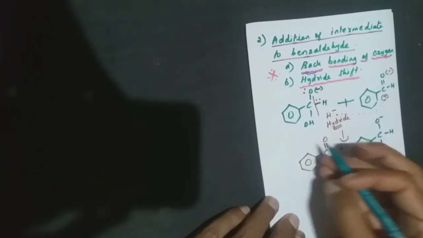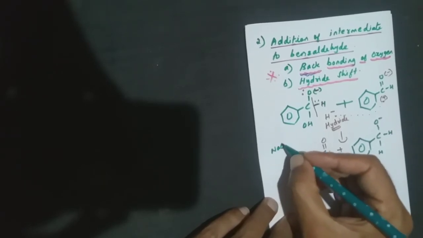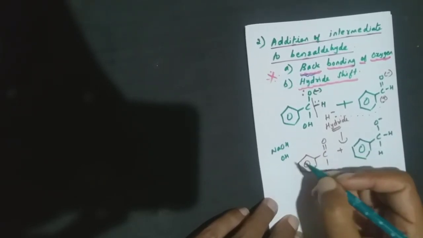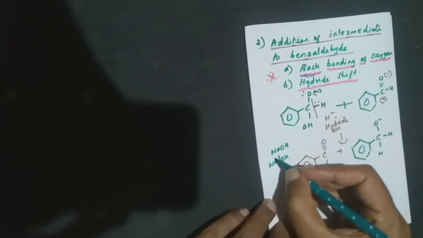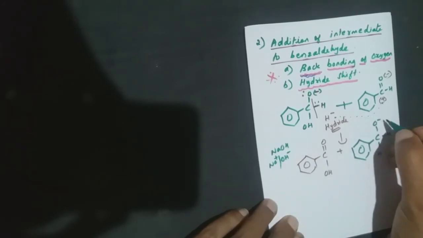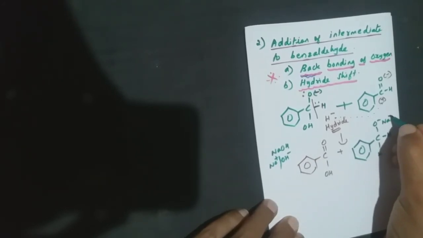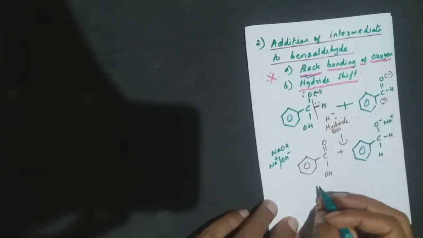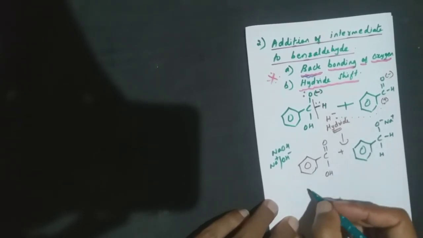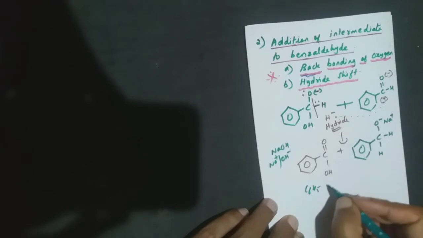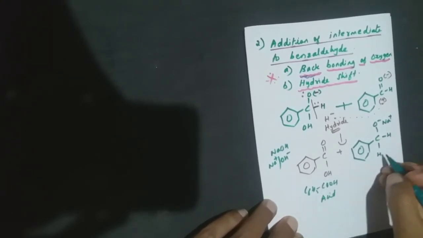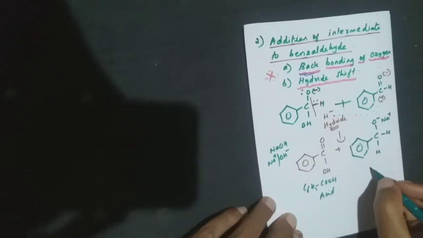So from the start, you remember we used a base like maybe NaOH or KOH. We have used the OH part but not the Na part. So Na is plus and OH is minus. That Na will come and attach here. Generally, this is C6H5 and we got a COOH, which is an acid, and this will be a base.